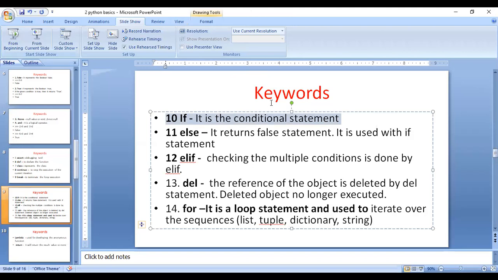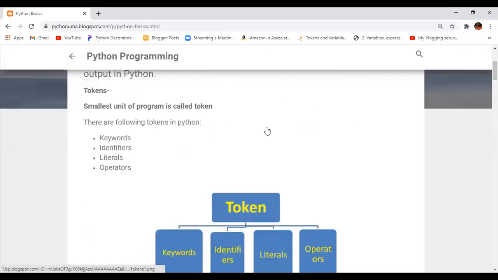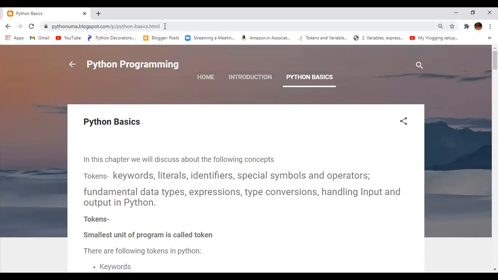If you want to know more information about Python basics, see the website, the tutorial blogspot. I framed the blogspot here, the Python blogspot. See the tutorial link: pythonuma.blogspot.com.